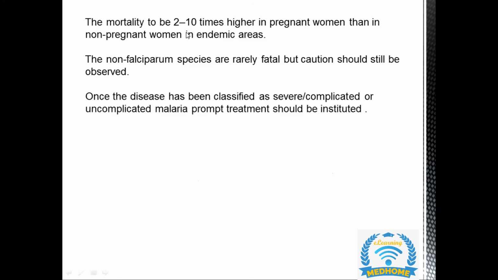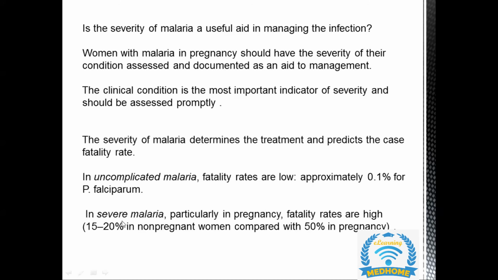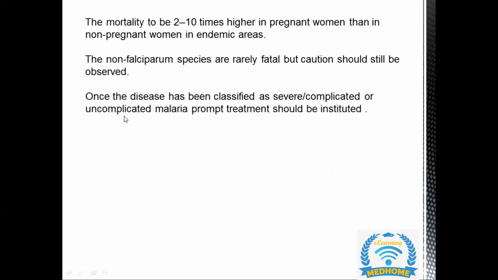The mortality is 2 to 10 times higher in pregnant women than in non-pregnant women in endemic areas. Definitely, it is higher: 15 to 20 compared to 50. The non-falciparum species are rarely fatal, but caution should still be observed.